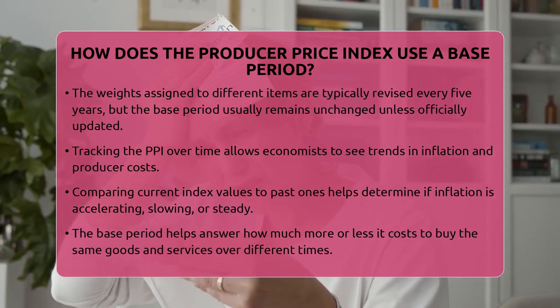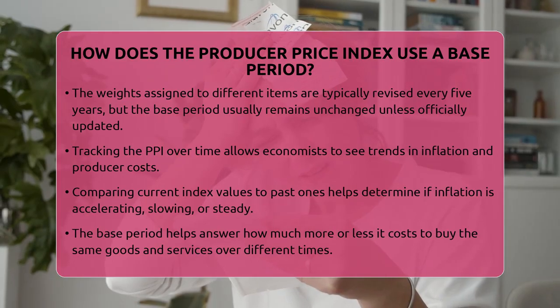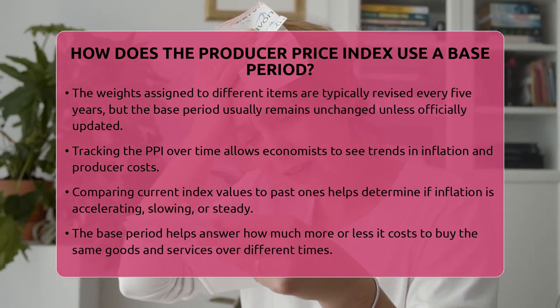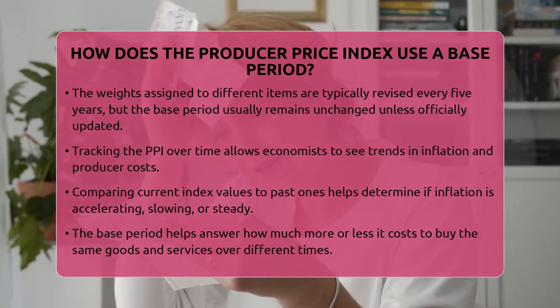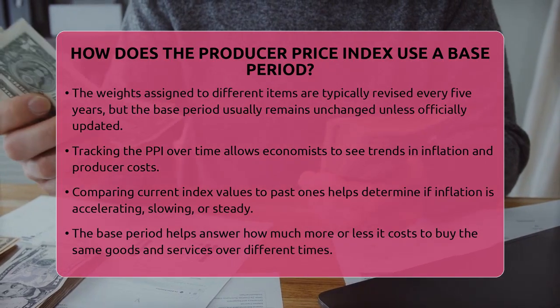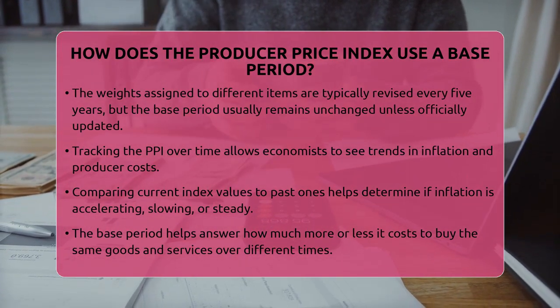In tracking inflation, the base period helps us see how much prices have increased or decreased over time. It provides a consistent starting point for comparing different periods. When economists look at the PPI, they compare the current index value to previous ones to see if inflation is speeding up, slowing down, or staying steady.